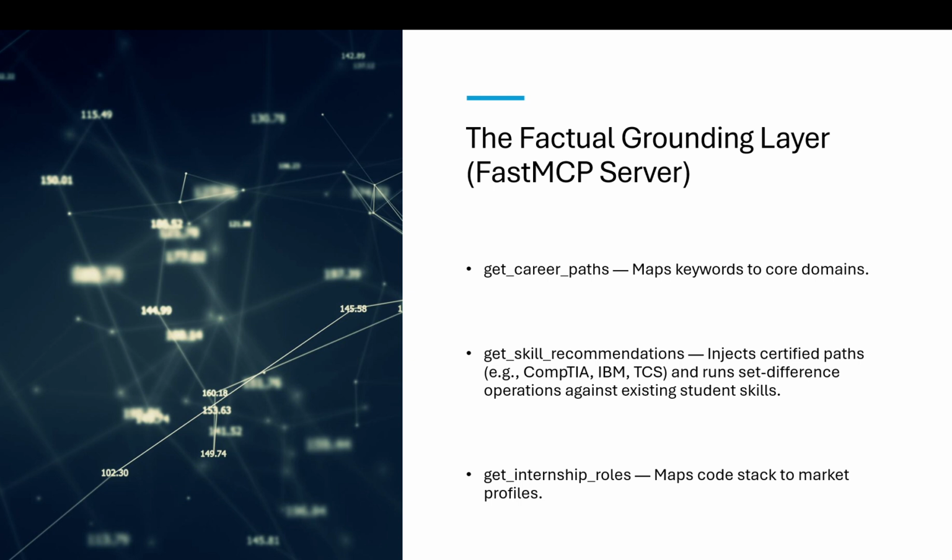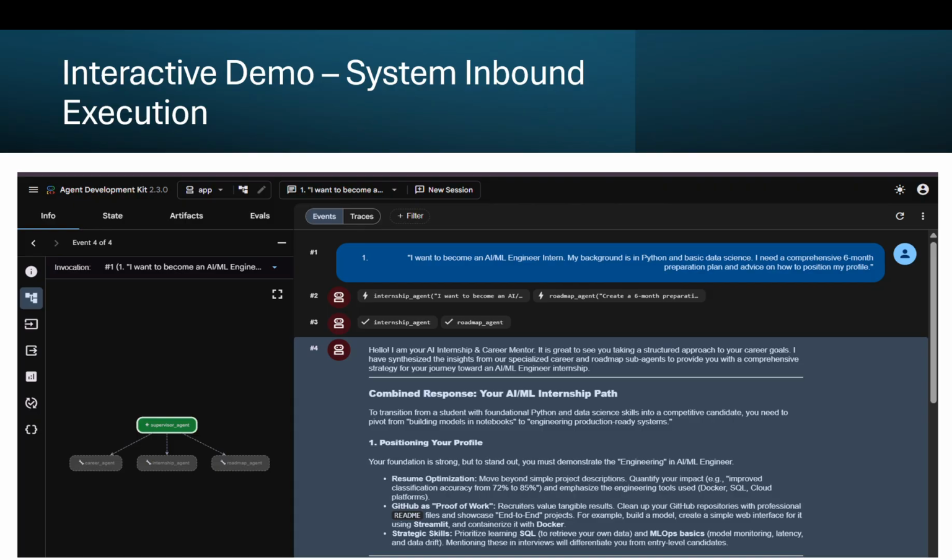To reduce model hallucination as much as possible regarding industry certifications, I decoupled factual logic from LLM reasoning. I built standards-compliant Model Context Protocol servers using FastMCP and FastAPI. When the career agent needs to recommend a track, it calls a local server which subtracts the student's current certifications from the recommendation vector. This ensures that every single output is high fidelity and net new.